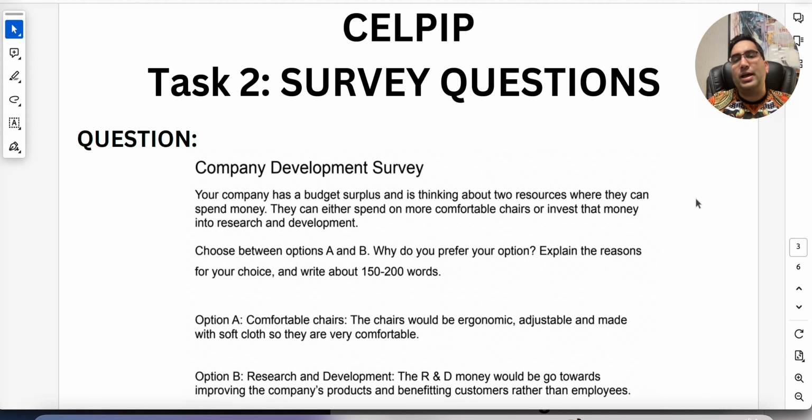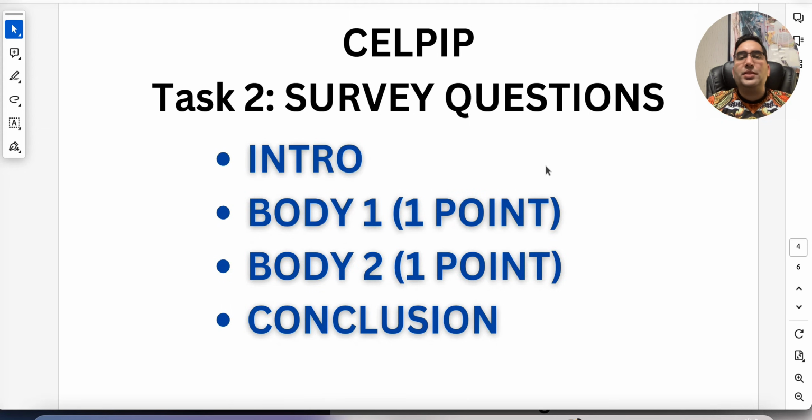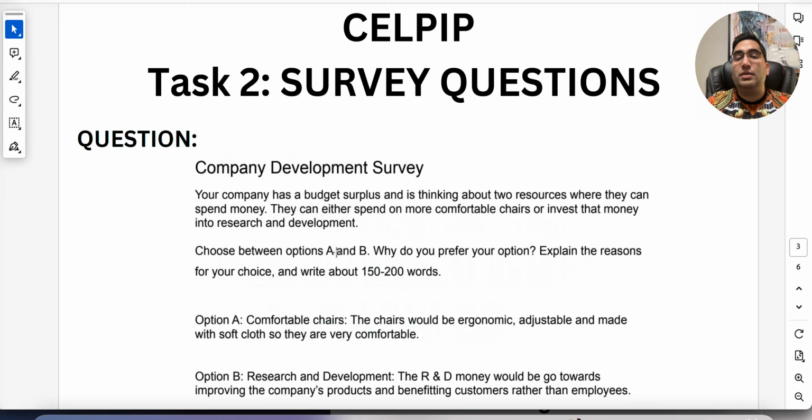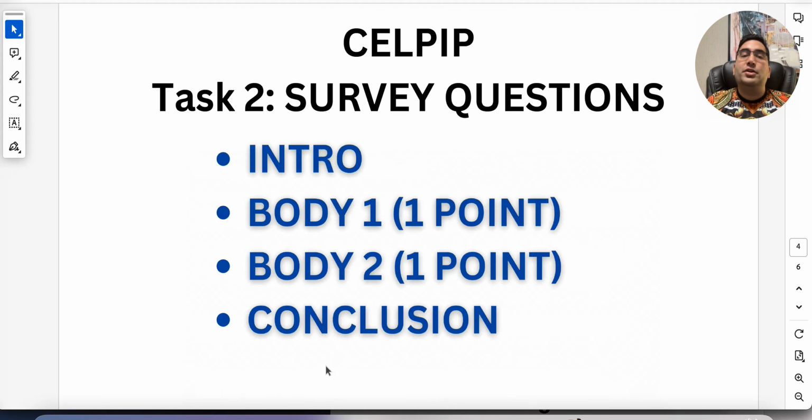So what is that format? We have 2, okay? So we have the first format here where you have 4 paragraphs. Now this intro is going to mention your opinion, what you are choosing. So you're going to pick option A or B here, and you're going to mention, I choose this option because, shortly, just briefly mention that. In the conclusion, you're going to rephrase your opinion. Whatever you said in the intro, you're going to say that again in different words, reaffirming that I still stand by my stance that this is the case.